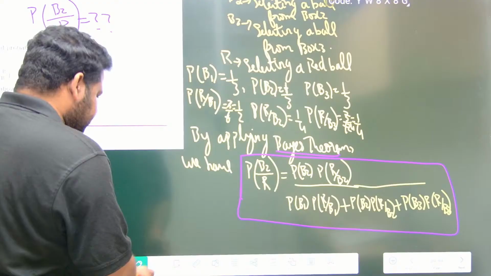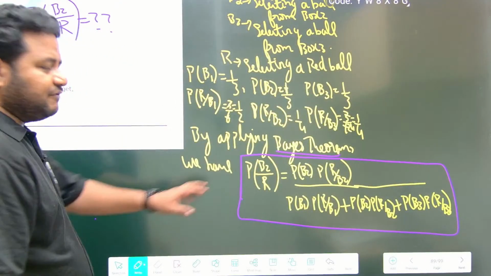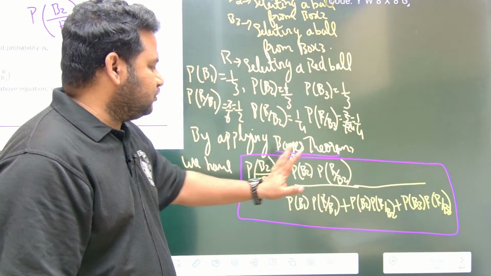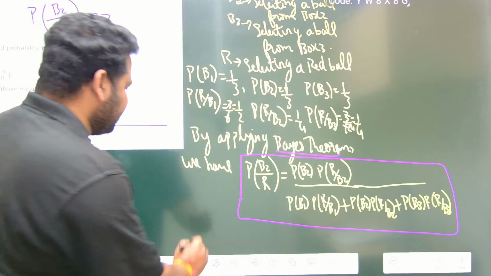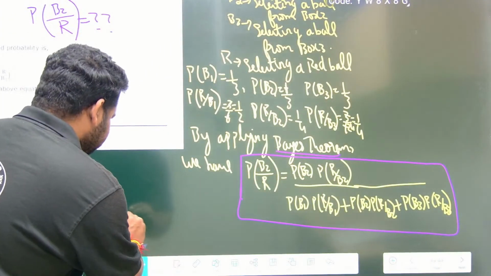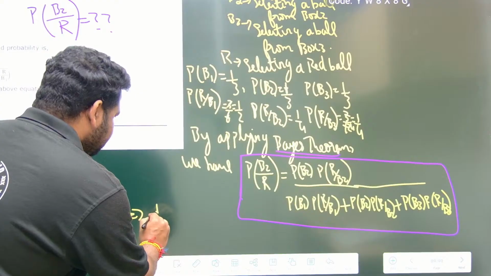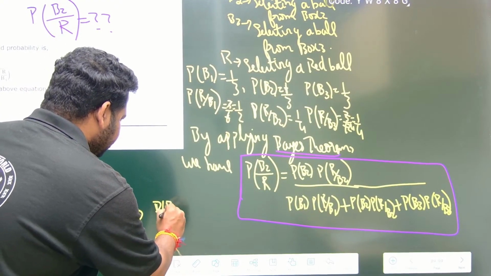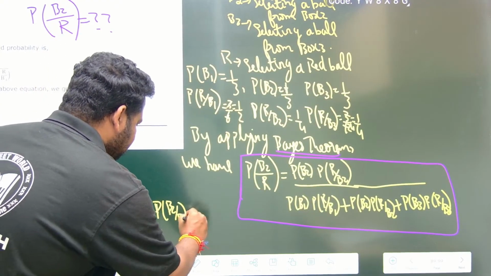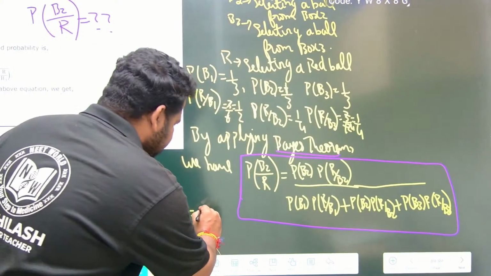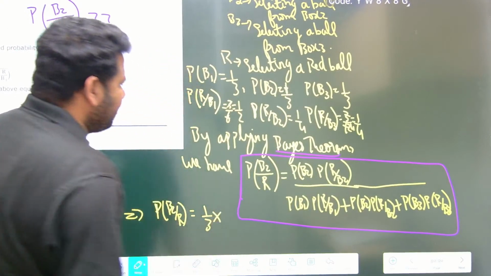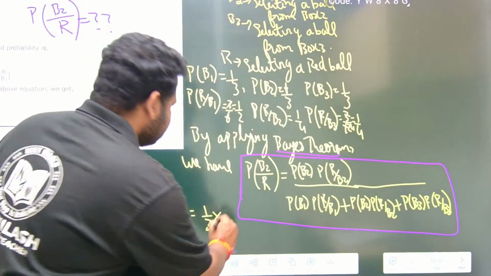Now see here, just put the values. Probability of B2, probability of R by B2, everything is there. B2 is 1 by 3. So this implies, probability of B2 by R is equal to 1 by 3 into probability of R by B2. Probability of R by B2 is 1 by 4.